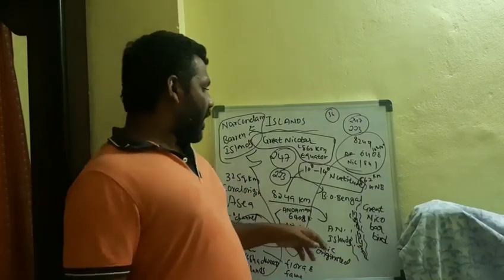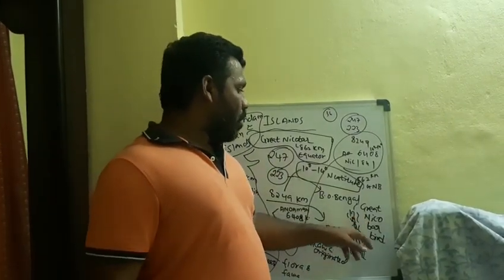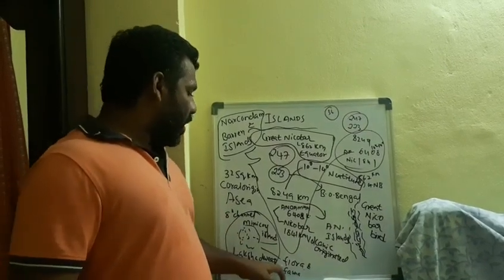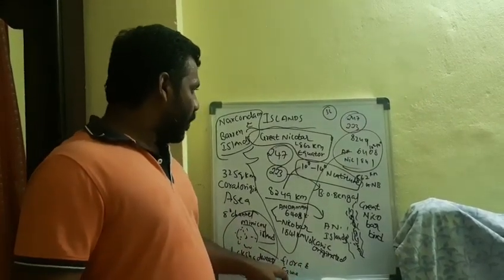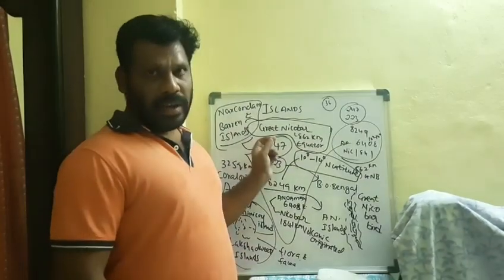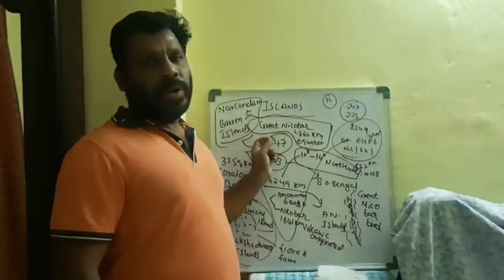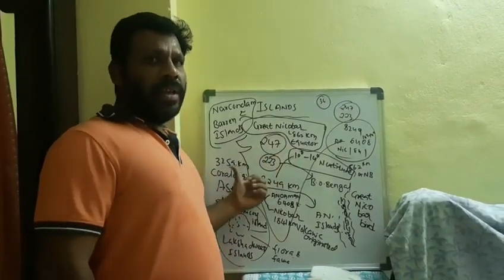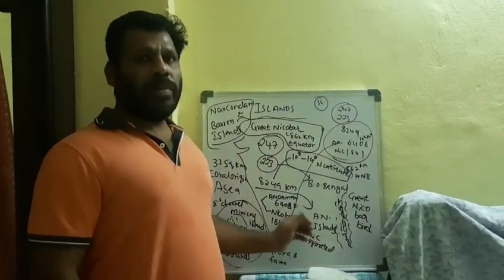Here we can find one great feature: the Great Nicobar bird. And in the Lakshadweep Islands we can find a variety of flora and fauna. How many islands are there in our country in total? 247 islands. Out of 247, 223 islands are in the Bay of Bengal, and the rest are in the Lakshadweep Islands. This is the topic of islands.